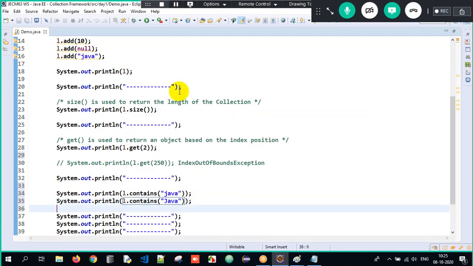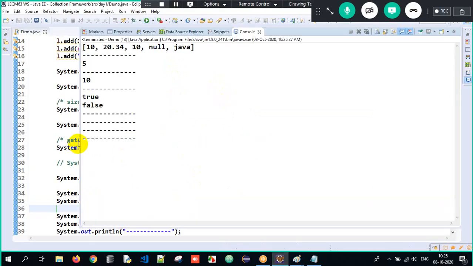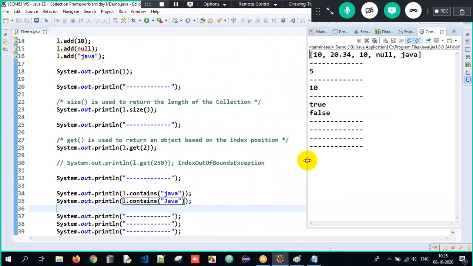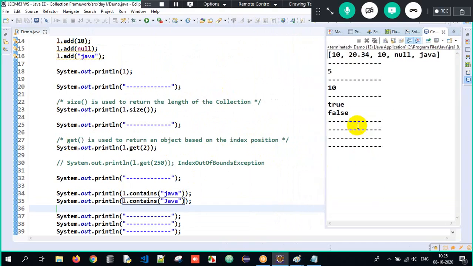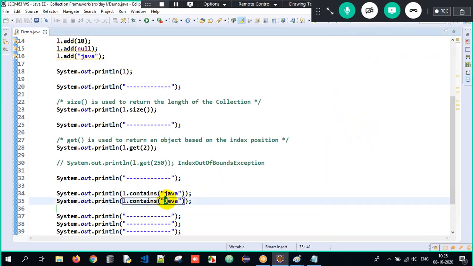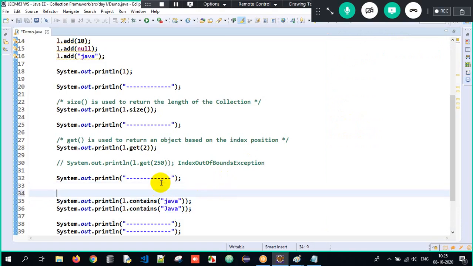So first I get true and then false. Why? What is the reason here? We all know that Java is case sensitive. So I'm checking for a lowercase character first, and then for uppercase J, which is not possible here. That's the reason it returns false.